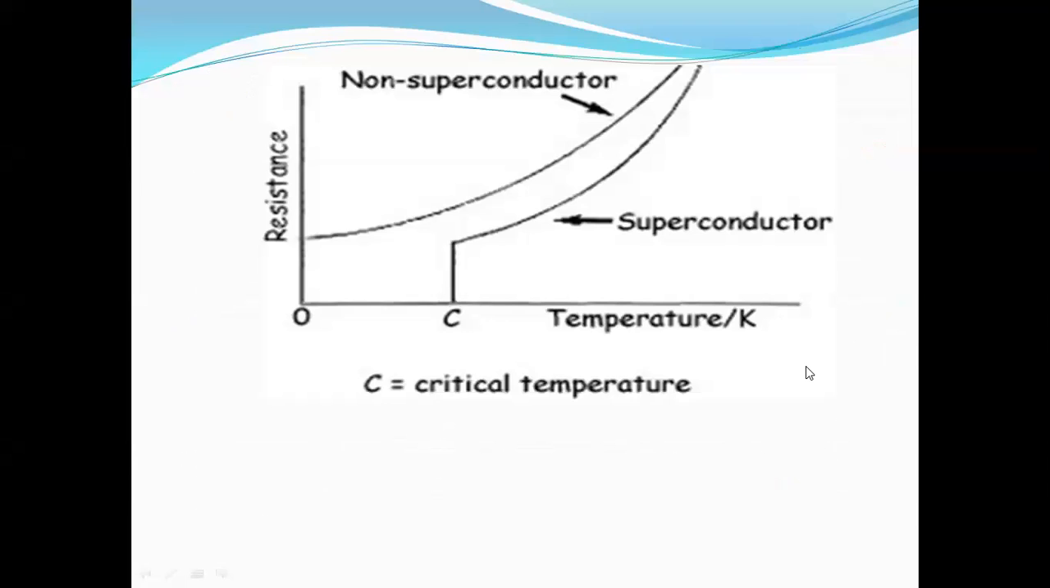Next, we'll see the graphical explanation of a superconducting material. You see how we explain the superconducting state in a graphical representation. Here I'm taking the x-axis as temperature and the y-axis as resistance. Now we compare the superconductor with the non-superconductor. The non-superconductor I'm taking as A and the superconductor as B. When we decrease the temperature of a non-superconductor, the resistivity value decreases.